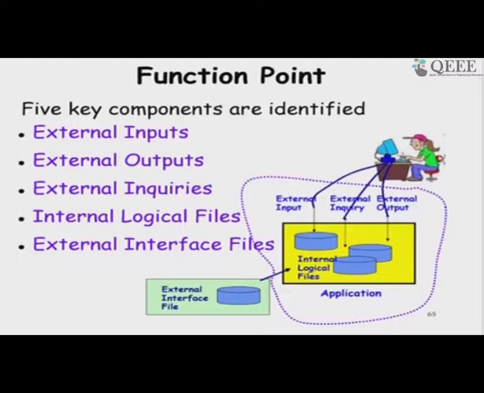So, that is what it shows here, and the user gives input which changes the data, an inquiry which does not change the data, output which produces data, maybe a printout or maybe a display, and then the external files which are input to the system, and the external files might have been created by the user or maybe by other systems, maybe like a text file or an XML file and so on.